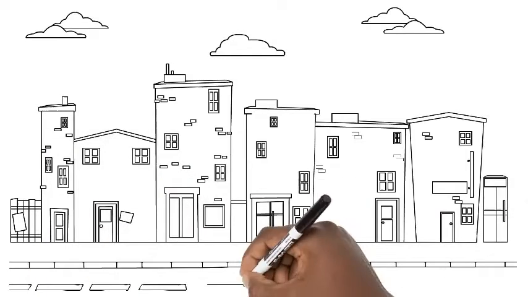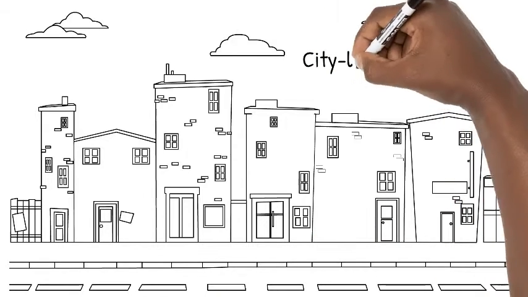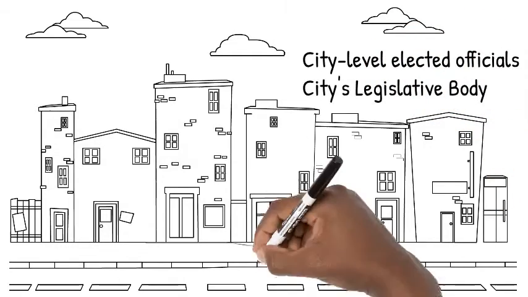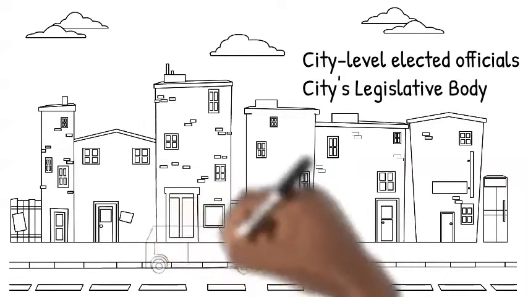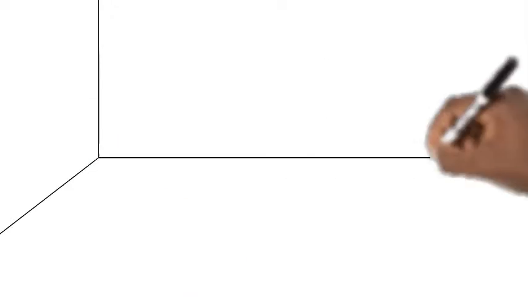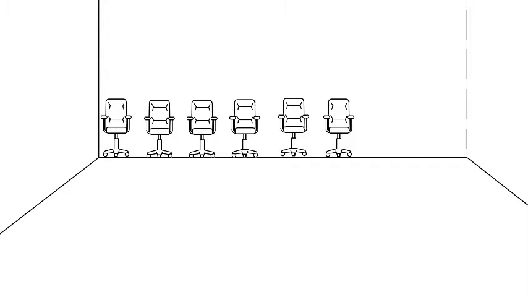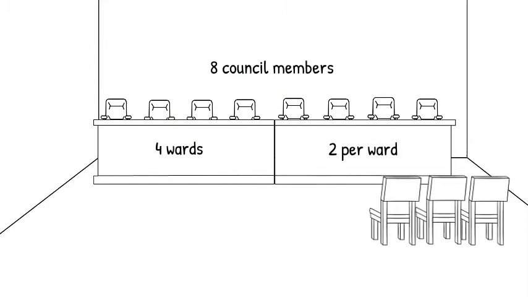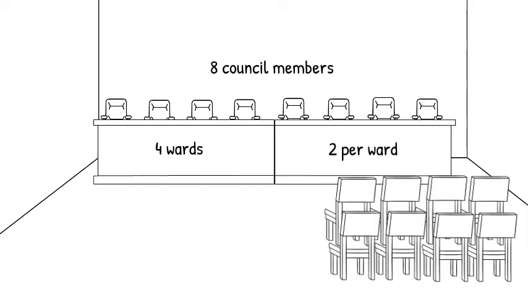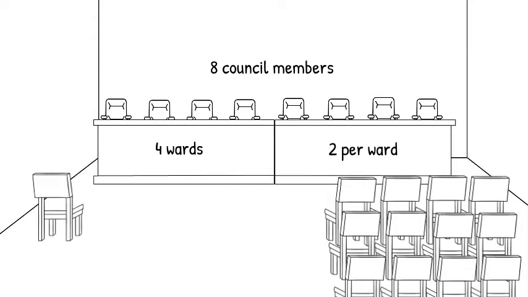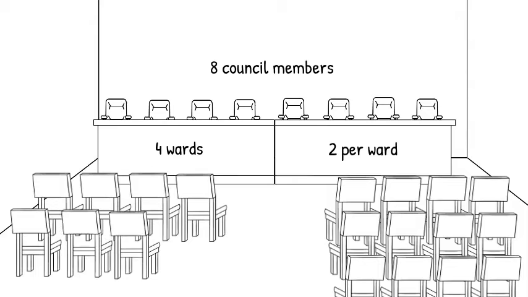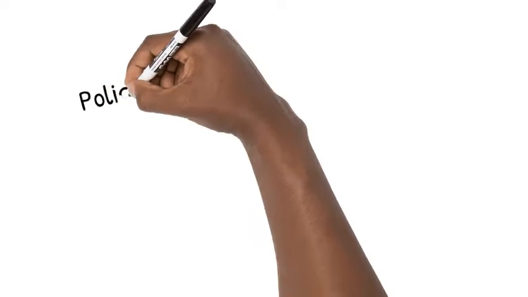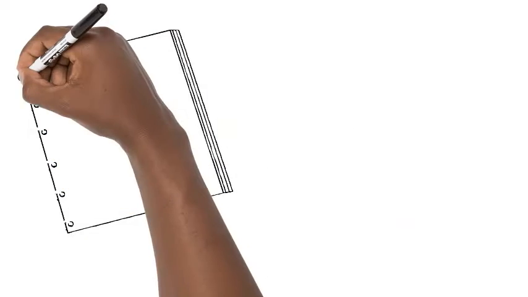A city council is made up of council members, and together they are the team of city-level elected officials that operate as the city's legislative body. Cities have wards and council members for each of those wards. For example, in the city of Fayetteville, there are 8 city council members who represent 4 wards, with each ward having 2 representatives. While each representative works to serve in the best interests of those in his or her ward, the city council as a whole must balance the needs of individual wards with the interests of the city as a whole. The city council serves as the policy-making body and works closely with the mayor to govern the city.